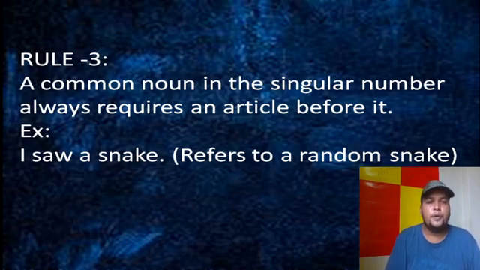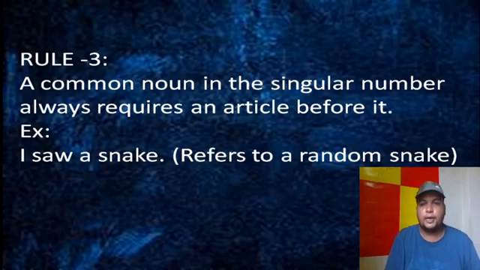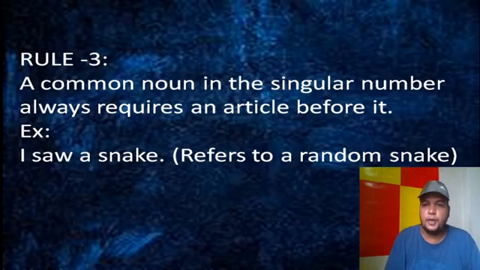See the example, I saw a snake. It doesn't mean an individual snake, but it refers to a random snake, meaning it is not fixed, not definite. So we know that these are indefinite articles. If we find any random selection, that time we have to put a.